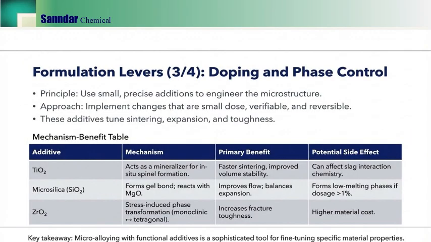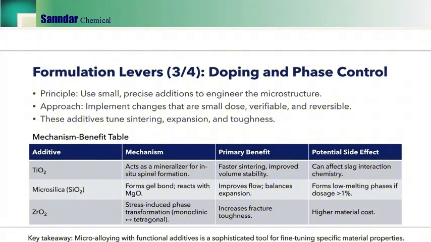This slide covers micro additions for microstructure engineering. The principle is small, precise additions, small dose, verifiable, reversible use to tune sintering, expansion behavior and toughness. TiO2 can act as a mineralizer to support in situ spinel formation and improve volume stability, though it may affect slag interaction chemistry.